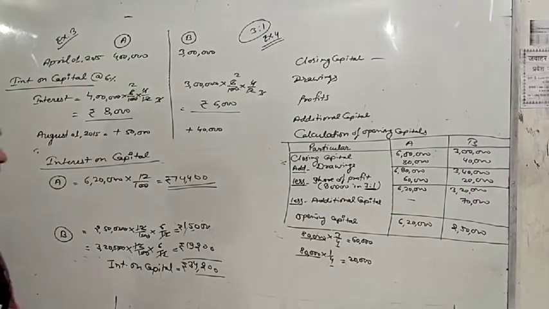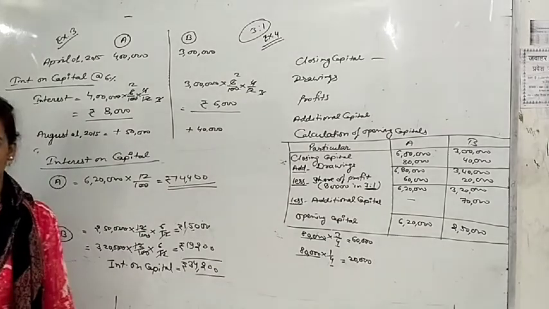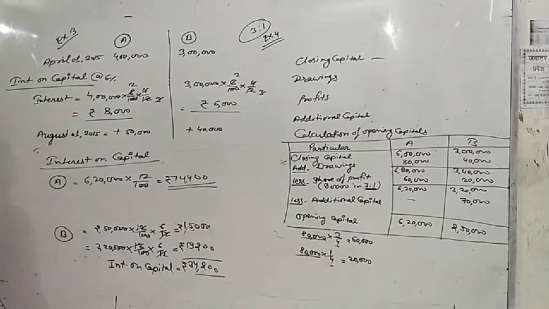So now we will start capital accounts of a partner. That what are the methods of preparing capital accounts?